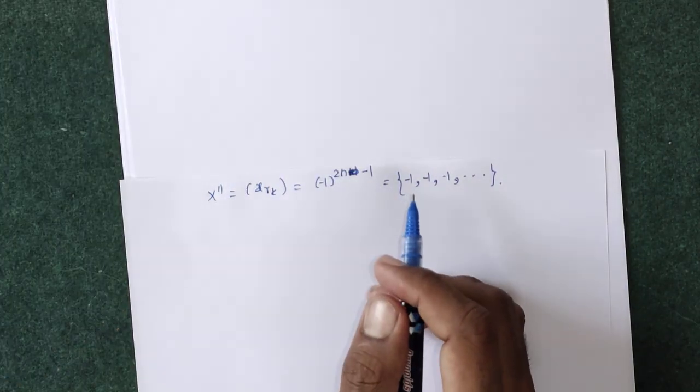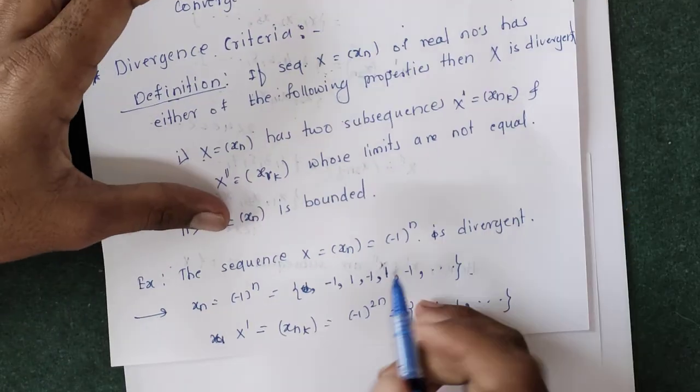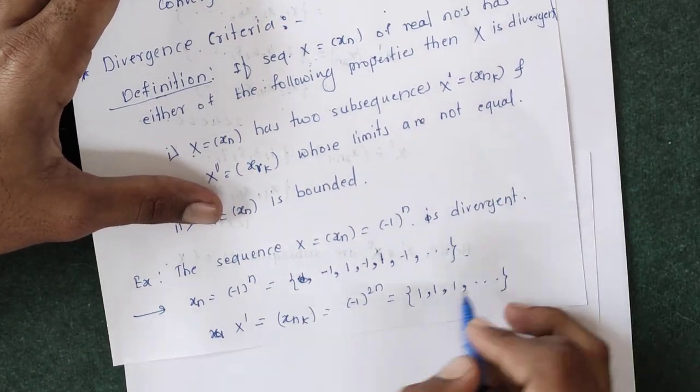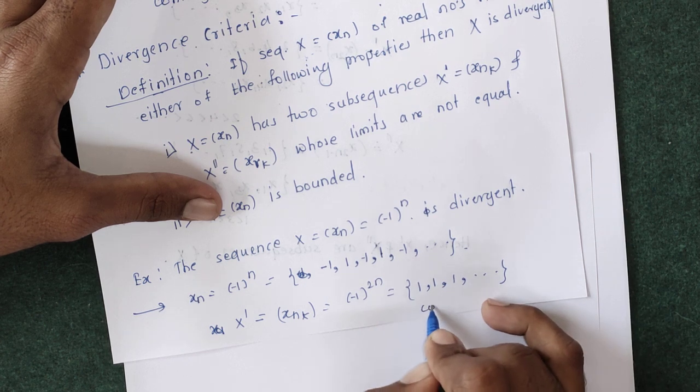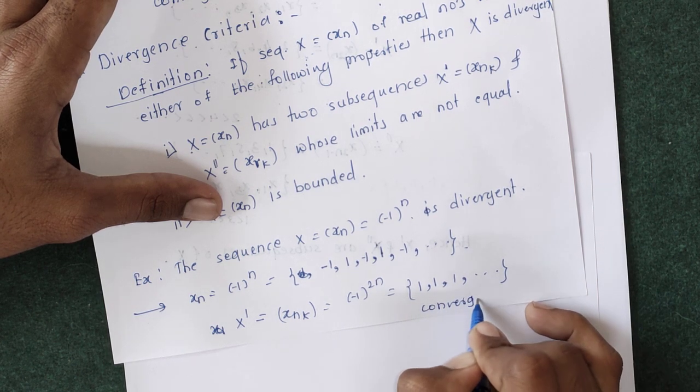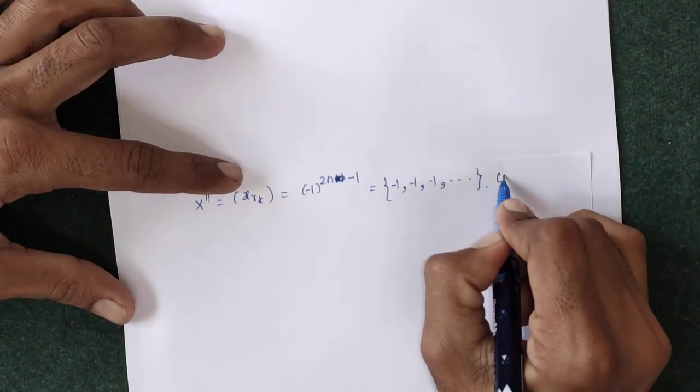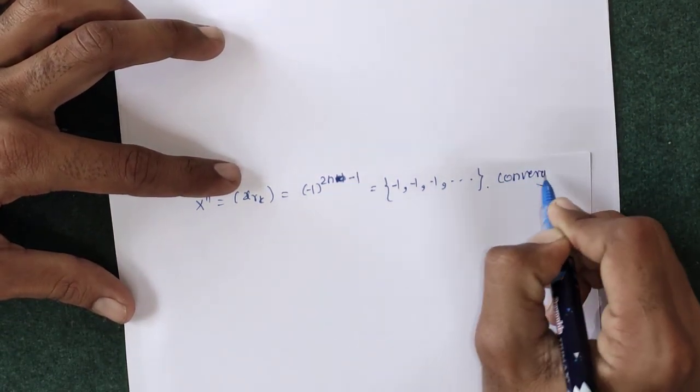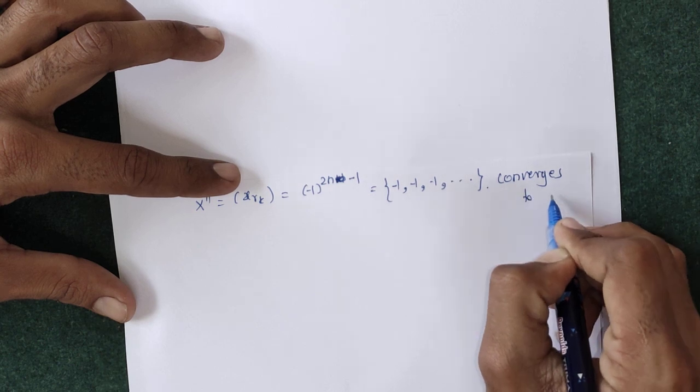This sequence x prime is 1, 1, 1, which converges to 1, and this sequence converges to minus 1, because a constant sequence of minus 1 converges to minus 1.